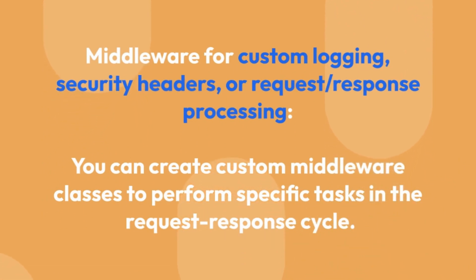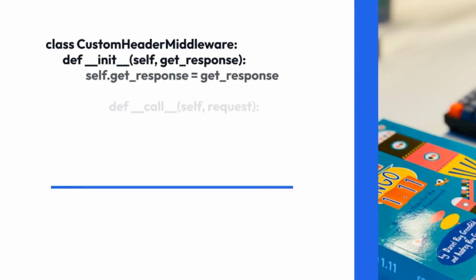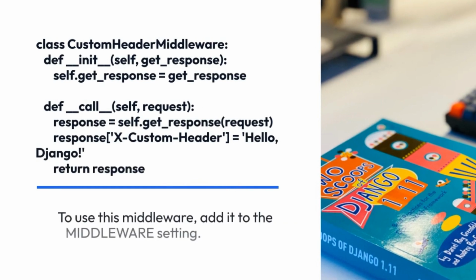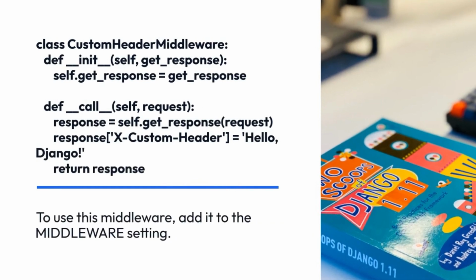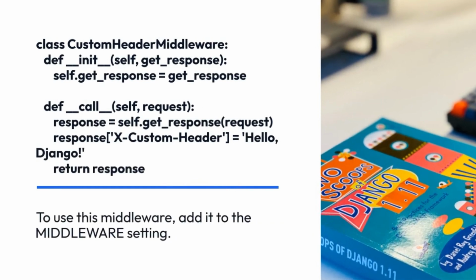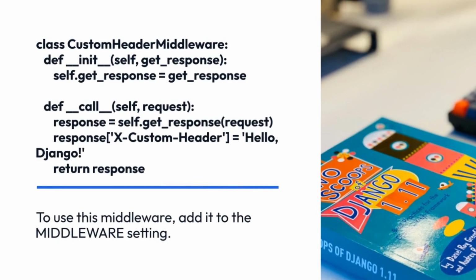You can create custom middleware classes to perform specific tasks in the request-response cycle. Here's an example of custom middleware that adds a custom header to all responses. To use this middleware, add it to the MIDDLEWARE setting.